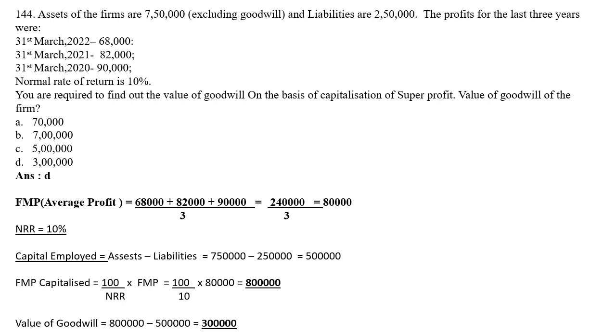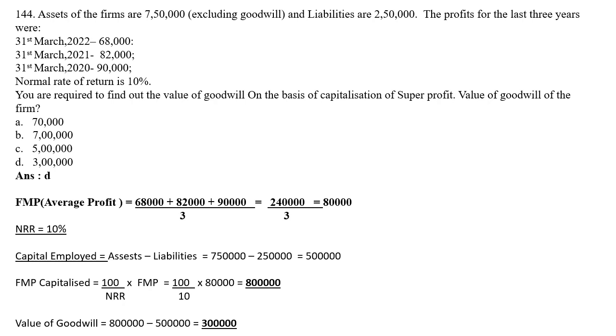The assets of the firm are 7,50,000 excluding goodwill, and liabilities are 2,50,000. The profit for the last 3 years were: 31st March 2020, 68,000; 31st March 2021, 82,000; 31st March 2022, 90,000. Normal rate of return is 10%. You are required to find out the value of goodwill on the basis of capitalization of super profit. Value of the goodwill of the firm.